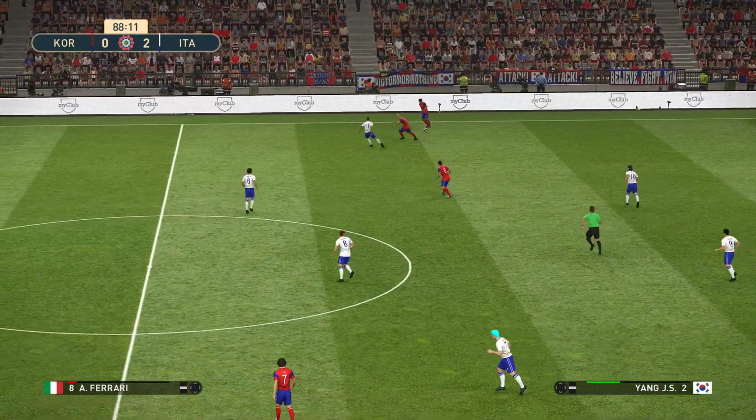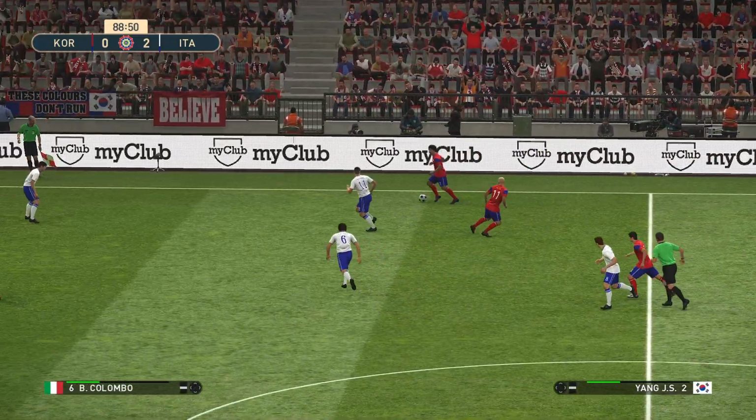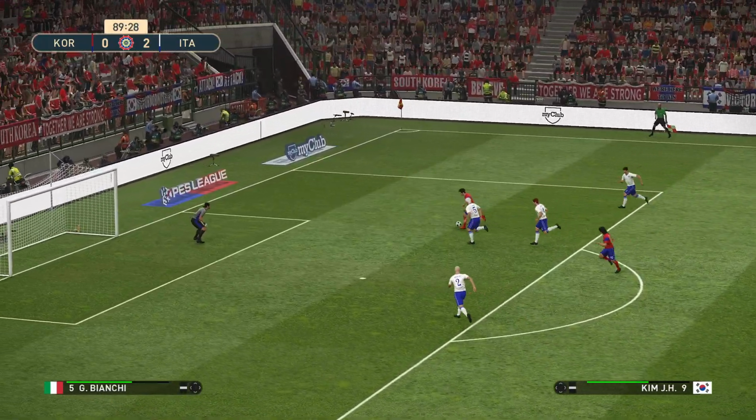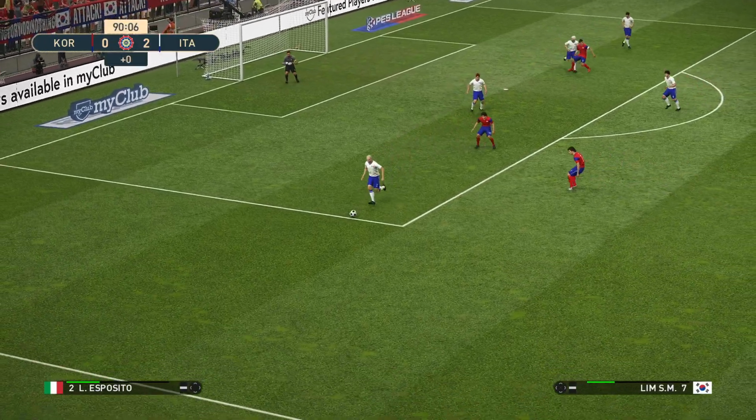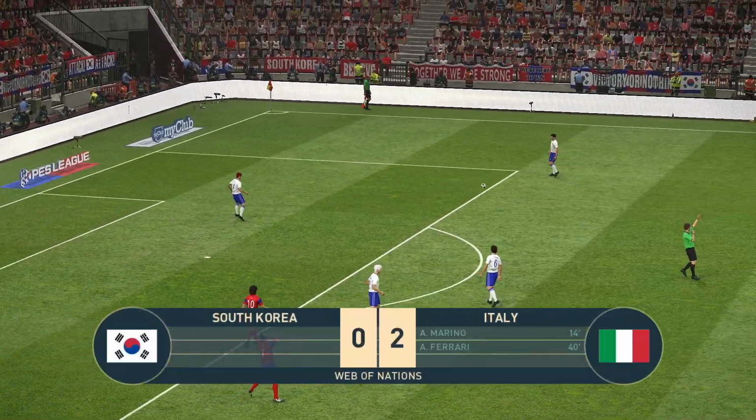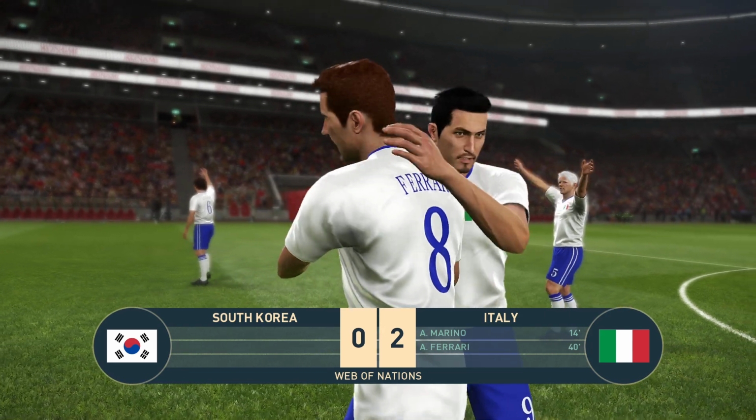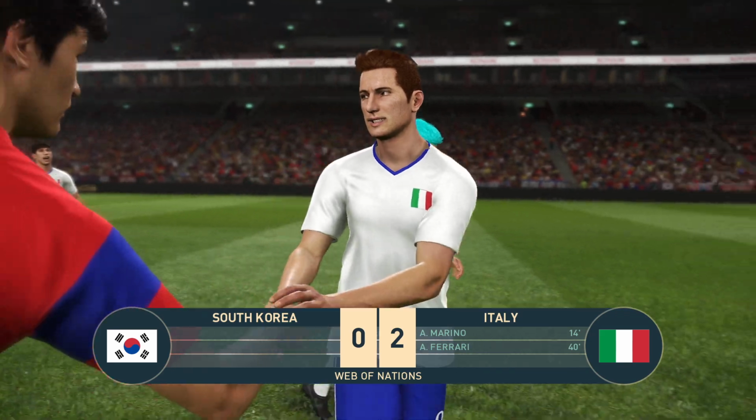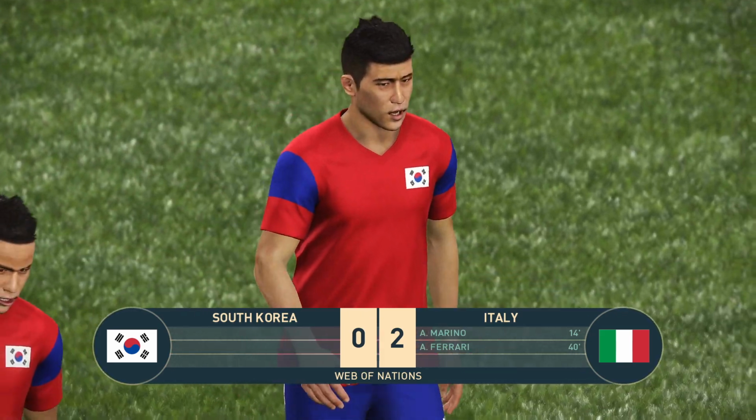Here's Moon. Now Kim. Still Kim. Saved by Moretti. And Esposito gets to this. And there is the full-time whistle. It's ended. South Korea 0. Italy 2. Marino and Ferrari in the first half gave Italy the 2-0 lead. And that's the way it remained for the rest of the game.